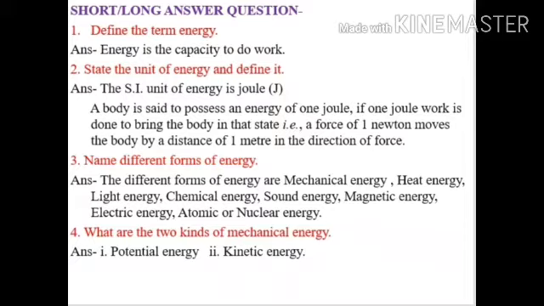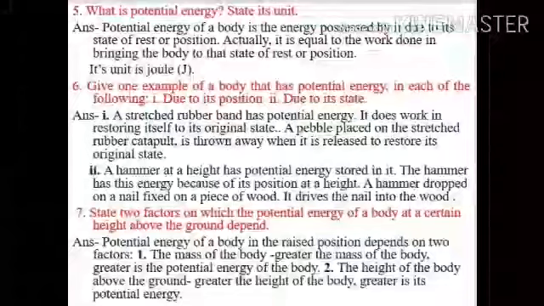Question number 3. Name different forms of energy. The different forms of energy are mechanical energy, heat energy, light energy, chemical energy, sound energy, magnetic energy, electric energy, atomic or nuclear energy. Question number 4. What are the two kinds of mechanical energy? The answer is 1. Potential energy, number 2. Kinetic energy.